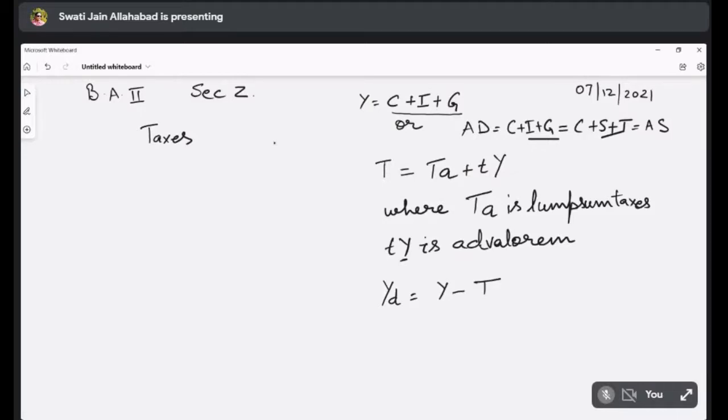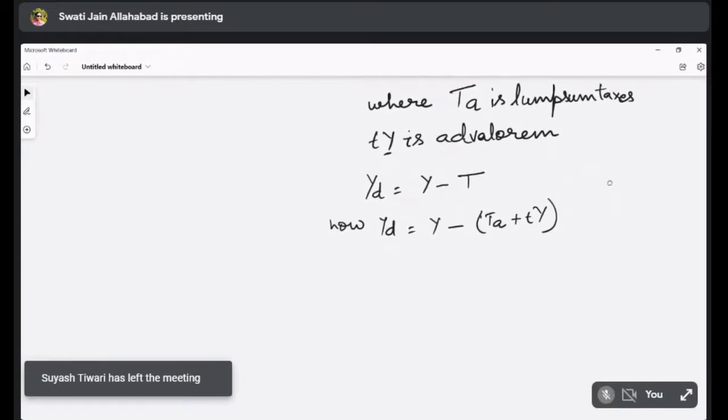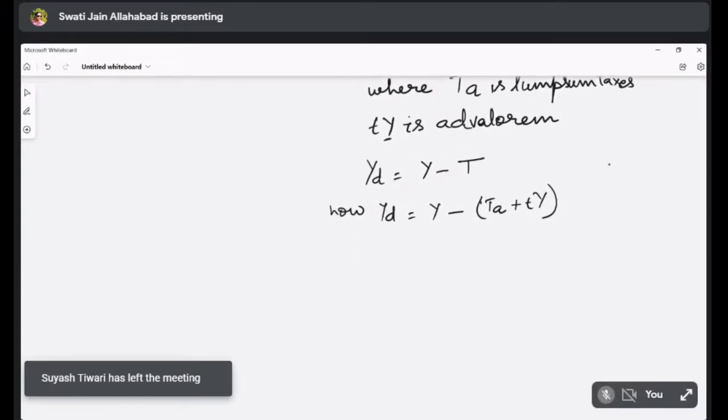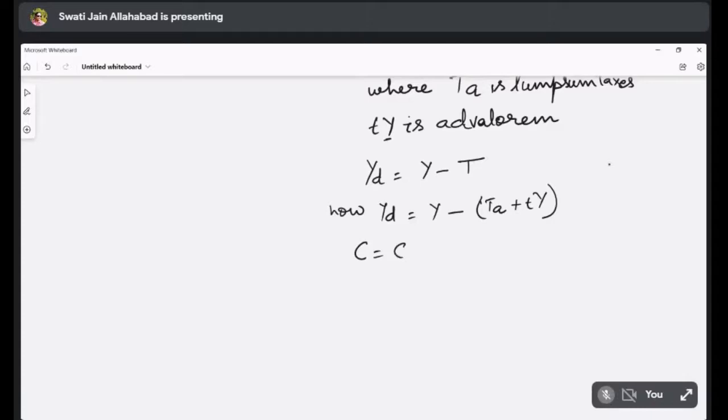Now, in this case, YD is equal to Y minus (TA plus TY). Okay. So if you say that C is equal to C0 plus C YD, then YD is equal to Y minus TA minus TY.